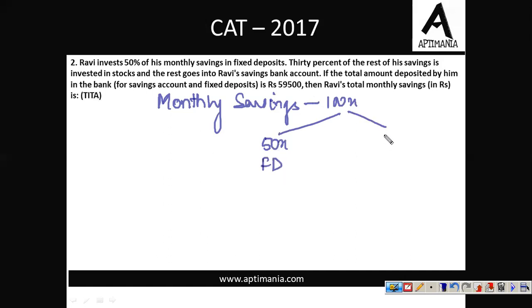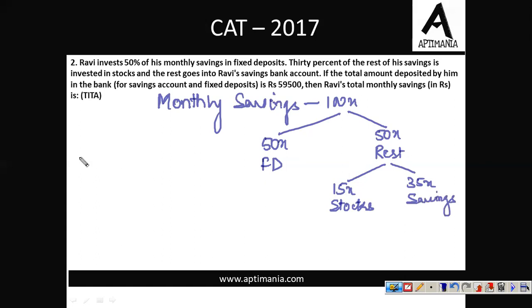30% of the rest. First let me calculate the rest, so the rest will be 50x. This is the remaining, the rest. 30% of this, 30% of 50x will be 15x. 30% of the rest goes into stocks. So this went into stocks. Remaining, you are left with 35x. This 35x goes to savings bank account. So this went into savings in the bank.